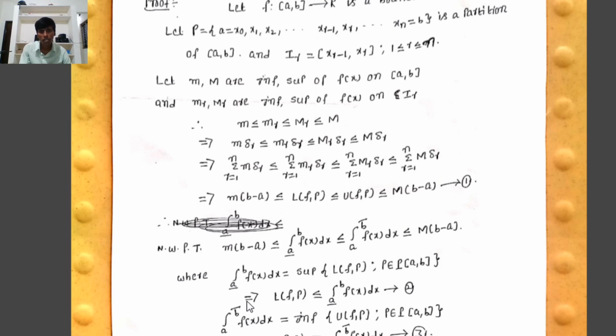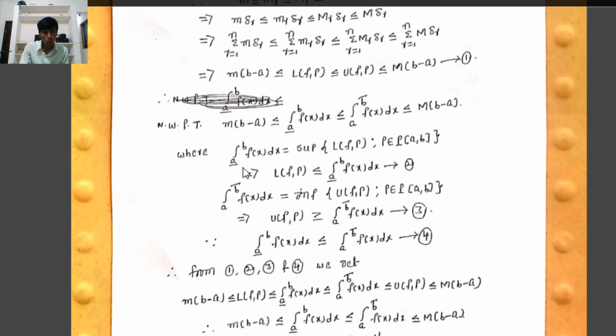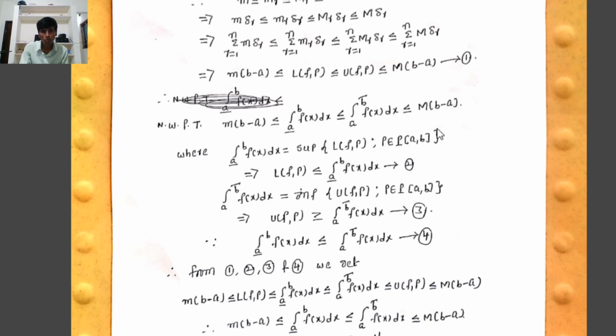Now we have to prove that small m into b minus a is less than or equal to the lower Riemann integral from a to b of f of x dx, less than or equal to the upper Riemann integral from a to b of f of x dx, less than or equal to capital M into b minus a. We observe that the lower Riemann integral from a to b of f of x dx equals the supremum of the set of all lower Riemann sums, where phi belongs to the partitions of the closed interval a comma b. The lower Riemann integration is the supremum of the set of all lower Riemann sums.